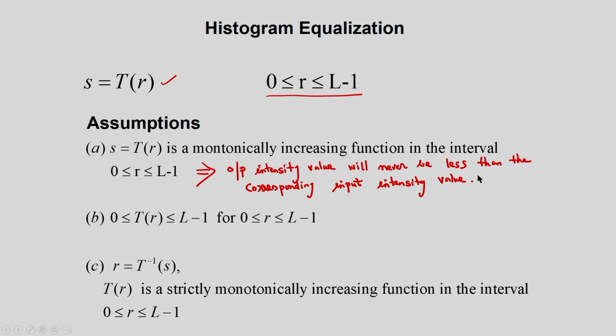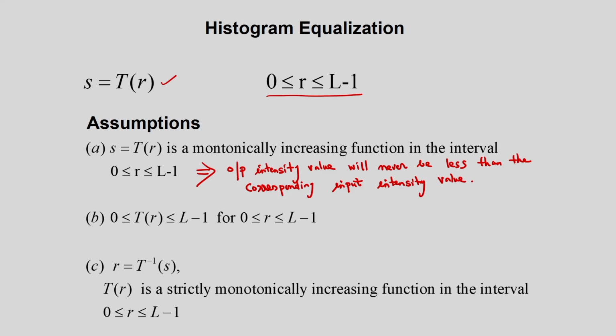So this is the first case, that the transformation T is a monotonically increasing function, and the interpretation is that the output intensity value will never be less than the corresponding input intensity value.